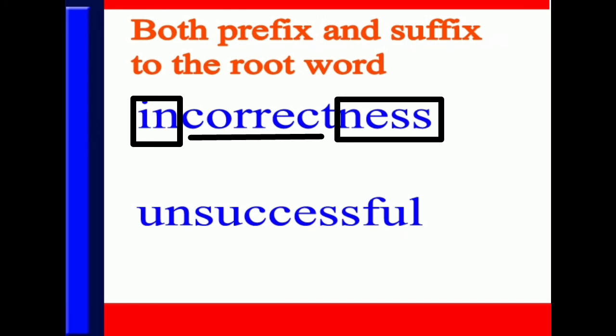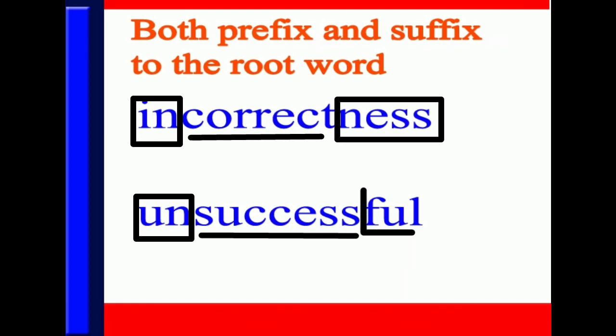I read the word unsuccessful. In this word, the root word is success, and the prefix added to this root word success is un, and the suffix added to this root word is full. So after adding prefix un and suffix full, we have formed the new word, that is unsuccessful.